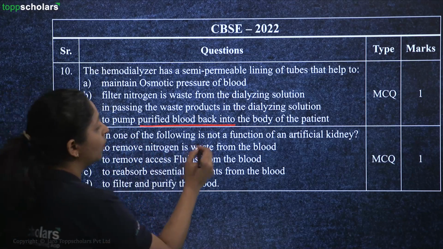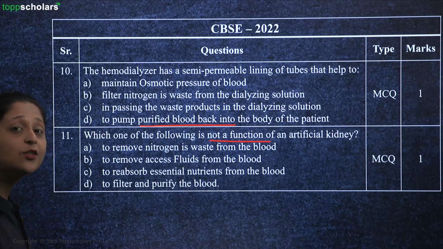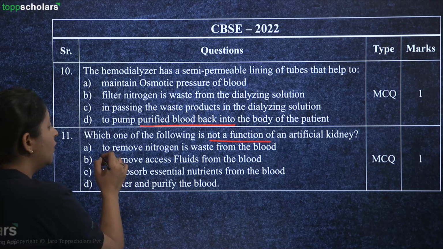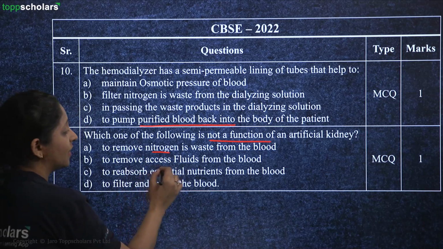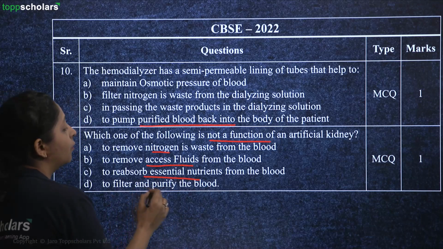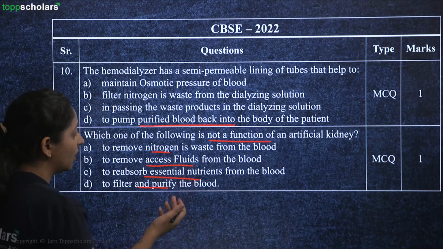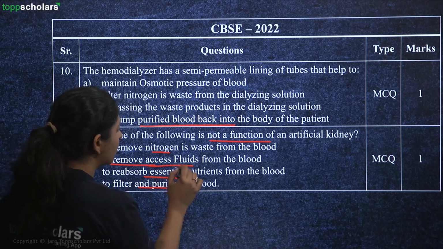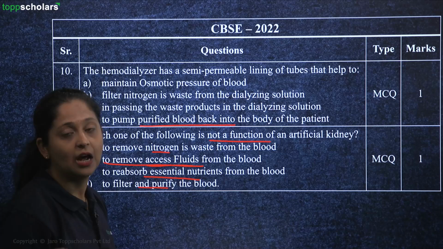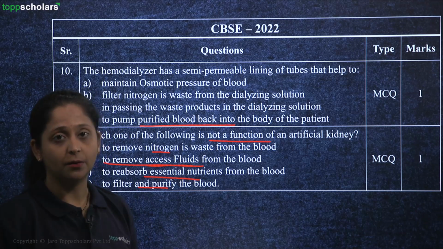Which one of the following is not a function of an artificial kidney? To remove nitrogenous waste, to remove excess fluids, to reabsorb essential nutrients from the blood, and to filter and purify the blood. If you know, this is easily done by your kidney, right? Artificial kidney: to remove excess fluid from the body, definitely. Artificial kidney will not do anything which is not needed by the body.